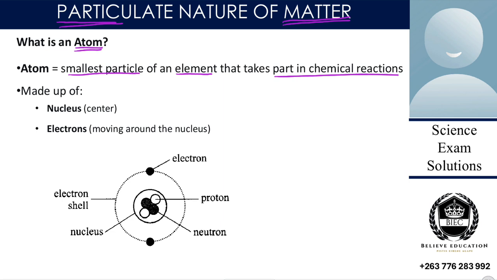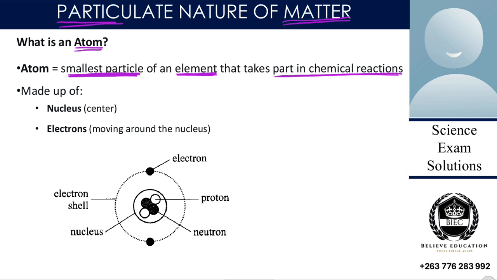So you have to include all these three aspects. The aspect that it is the smallest particle means we cannot break this atom down into other smaller particles again. It is its smallest unit. Then it is supposed to be the smallest unit of an element. An element is a group of atoms of the same kind that takes part in a chemical reaction.